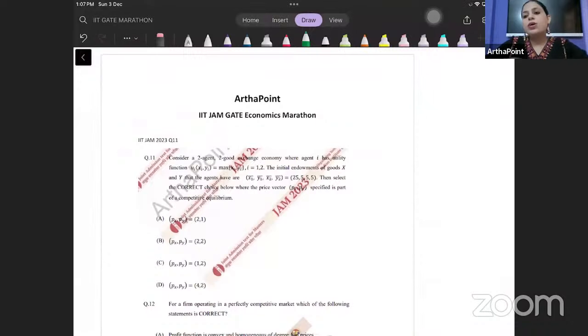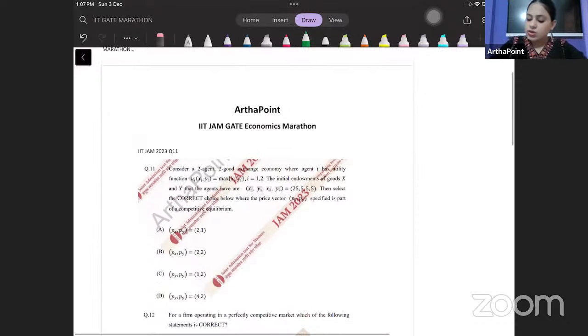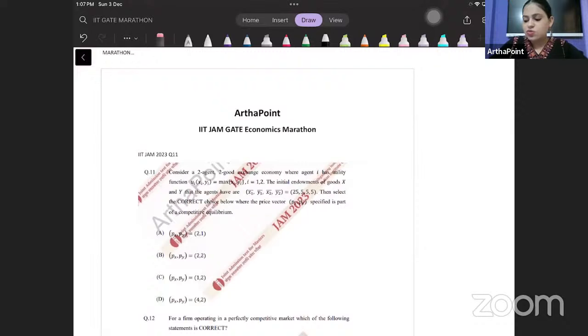First of all, let me dedicate 5-7 minutes to discussing what our strategy should be now and how we should be preparing for the final exam. We are almost done with the syllabus. We are going to take another 2-3 classes and we would be done with the course. Now, how do we approach the final 2 months and the final leg that we are in?